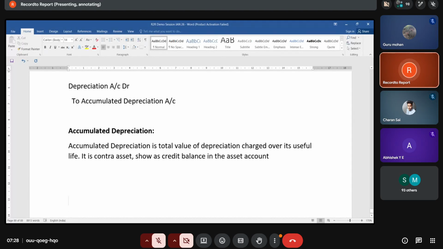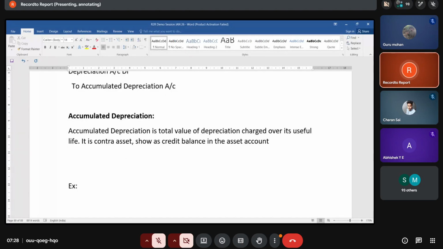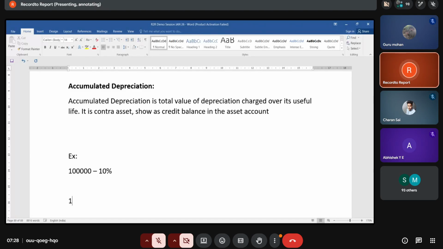So what is the example? One asset is purchased for 1 lakh, with depreciation at 10%. It is purchased over 5 years. In 2023, the asset is purchased for 1 lakh.